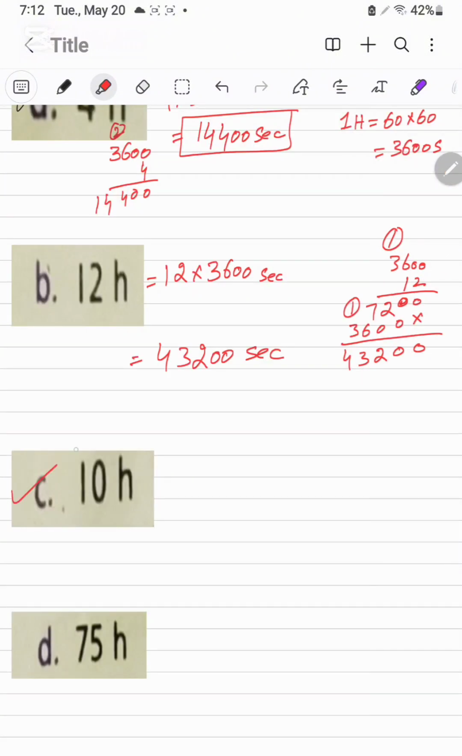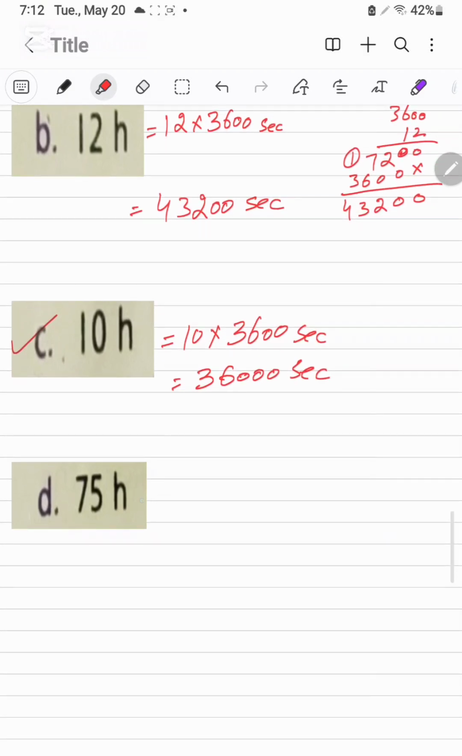Next, it is the C part. We will multiply the 10 with the 3600 seconds, because 1 hour is equal to 3600 seconds. Multiplied by 10, it will be the 36,000 seconds. Now we are going to multiply the 75 hours with the 3600 seconds.